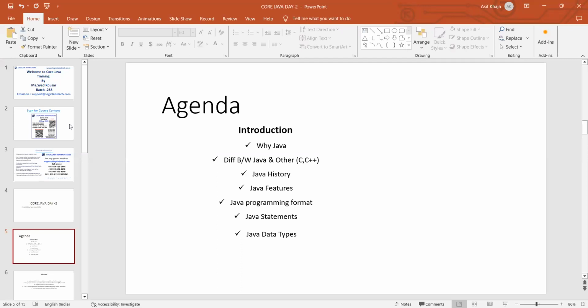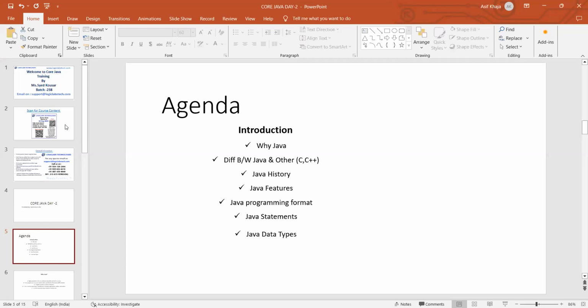Next, the history of Java, meaning who developed it, how many people, where, and when. These are all included in this. And next, what are the features of Java, and the programming format of Java. If you are having any programming language, you should follow some format. So what is the Java programming format? And then Java statements, and Java data types.